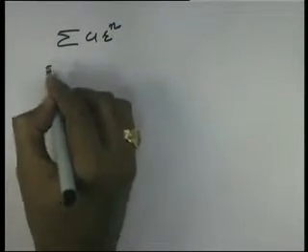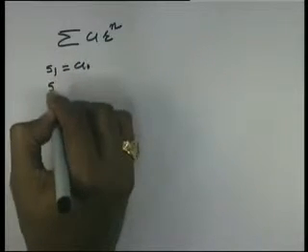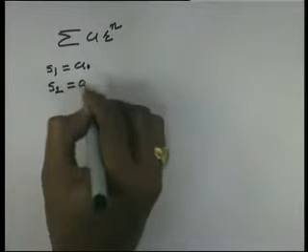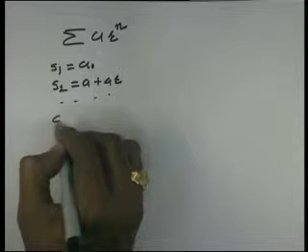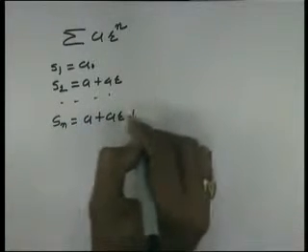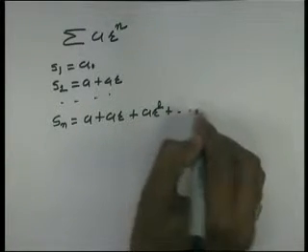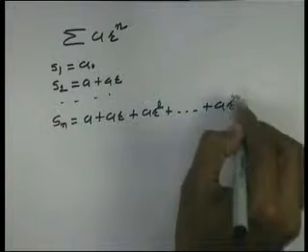So as we have seen, S1 is equal to simply a, S2 is equal to a plus ar. Similarly, Sn is equal to a plus ar plus ar square up to a r raised to n minus 1.